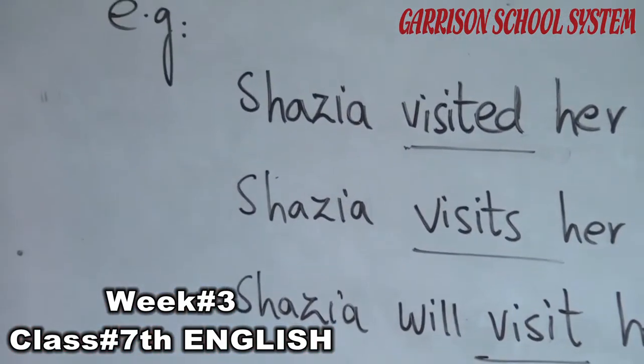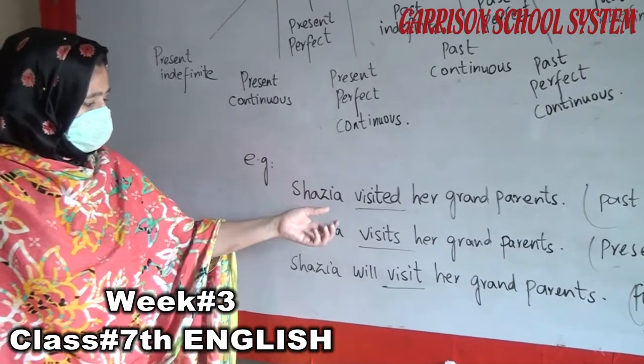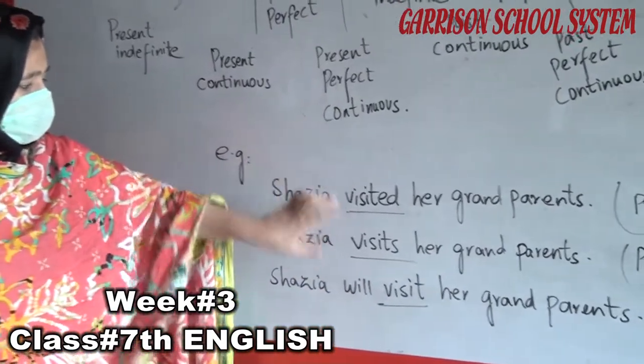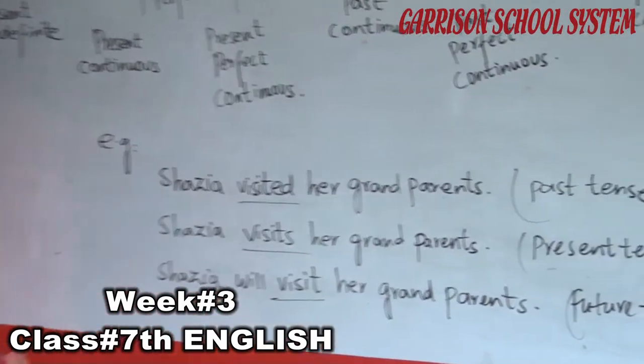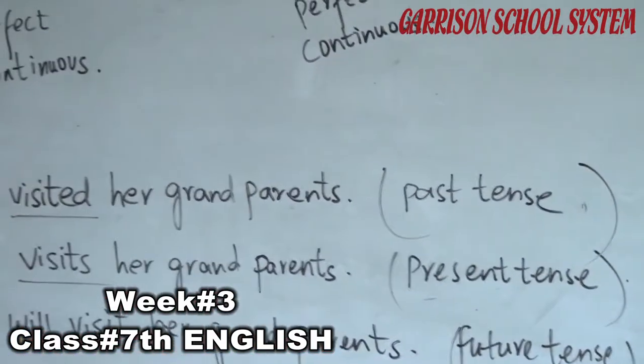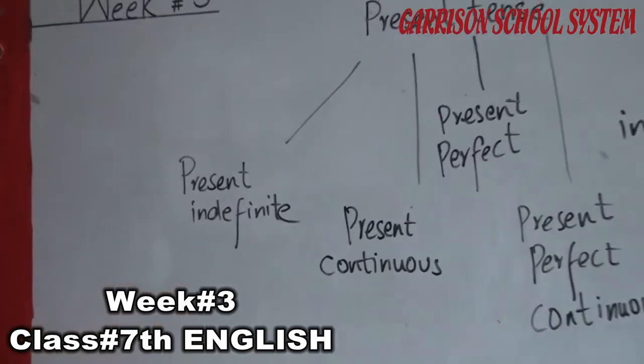A verb can be changed from one tense to another. Look at this example. A verb can be changed from one form to another. This is the simple past form, then it is present tense, and then it is future tense. Now we are going to discuss simple present tense, also known as present indefinite tense.